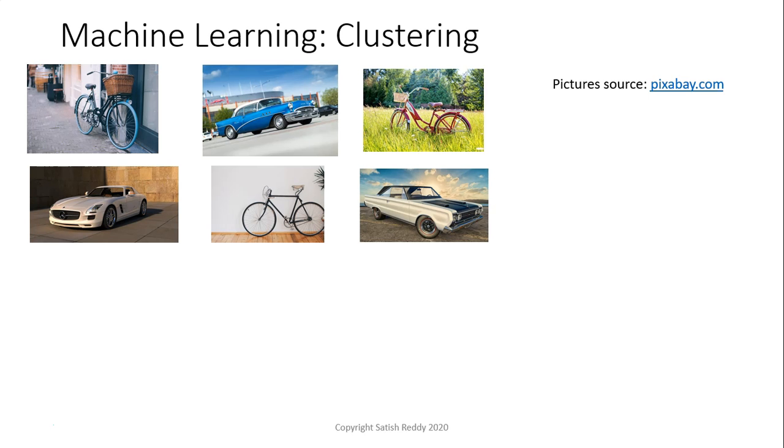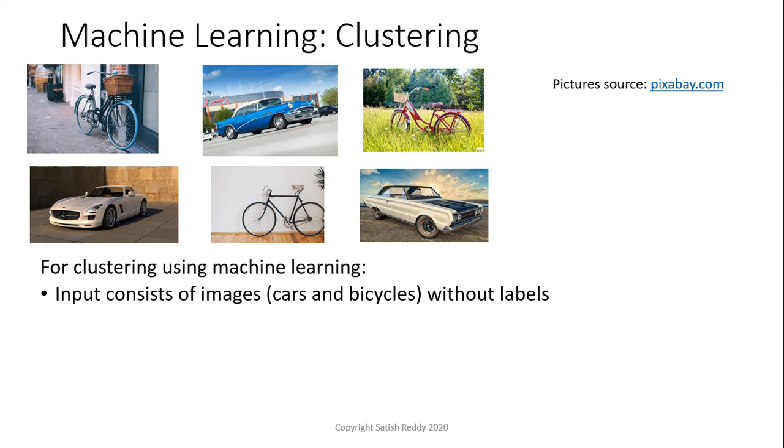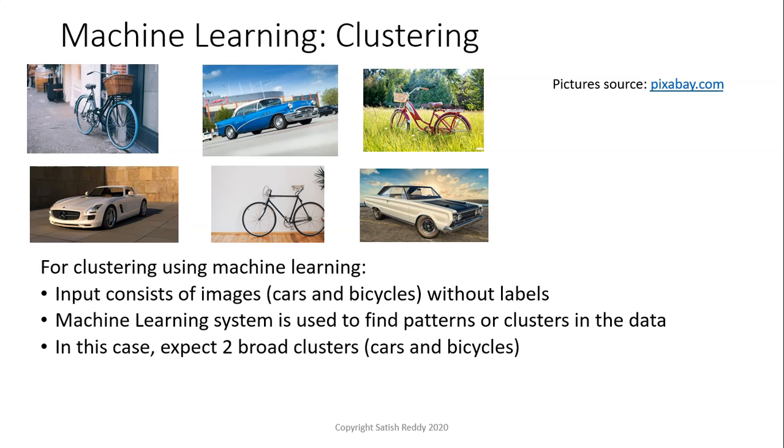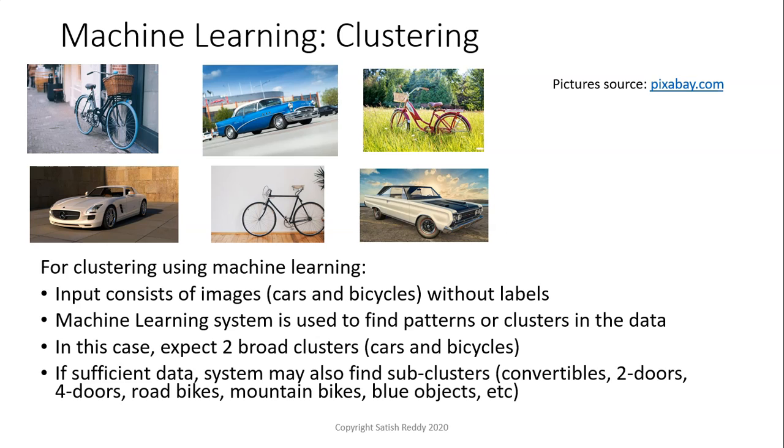Okay, so let's move on to clustering. And here we have pictures of bicycles and cars. So for clustering, using machine learning, input consists of images, cars and bicycles without the labels. The machine learning system is used to find patterns or clusters in the data. In this case, we would expect two broad clusters, cars and bicycles, and if there's sufficient data, the system may also find subclusters: convertibles, two-door cars, four-door cars, road bikes, mountain bikes, blue objects, and so on. So for clustering, the key point here is that the input consists of the images themselves without any labels. And the idea is to find patterns within the images.